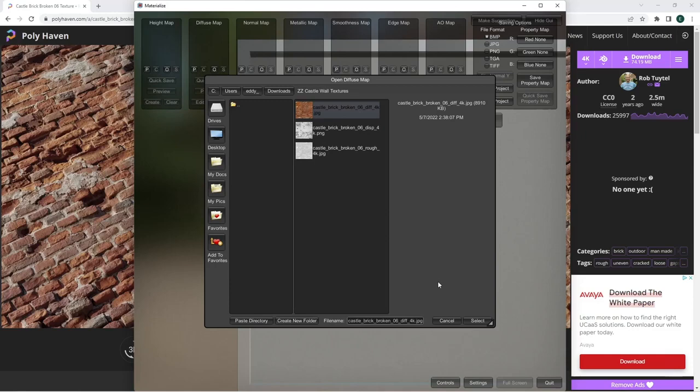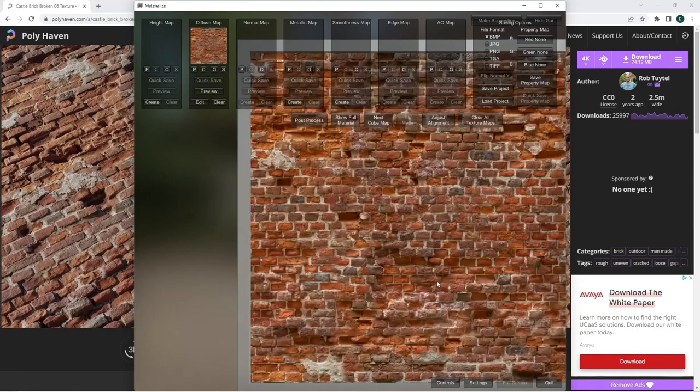It does take a little while, and it brings it in, and then you can change all these different maps and settings and stuff to really customize your bricks. We're not going to do that today. I say find a tutorial on YouTube and it'll sort you out on this one, and then you save your texture.